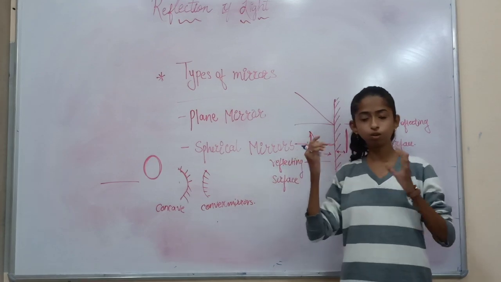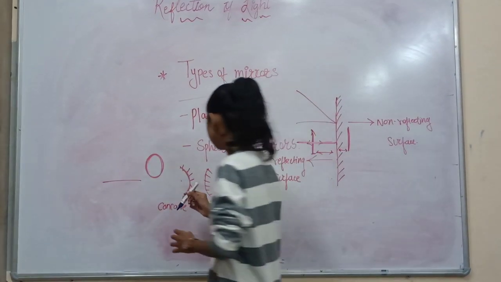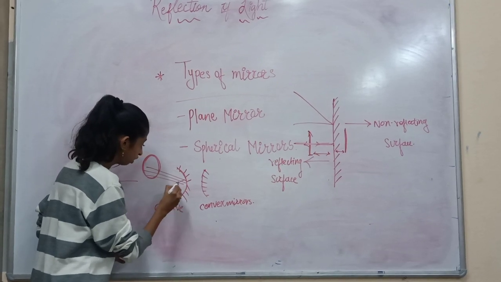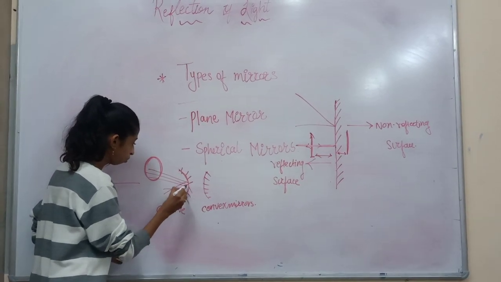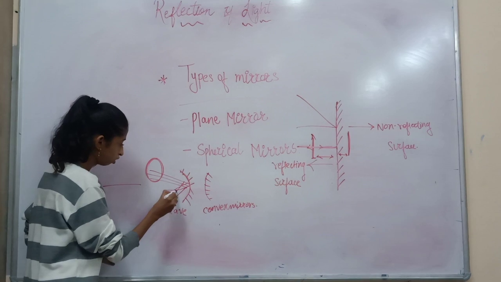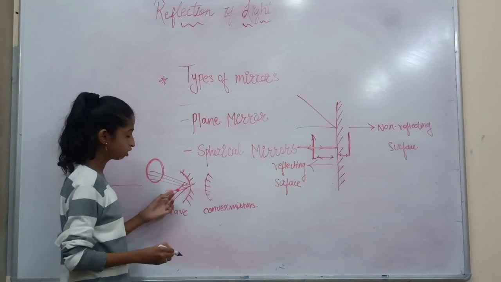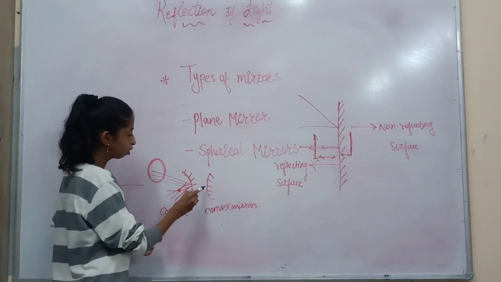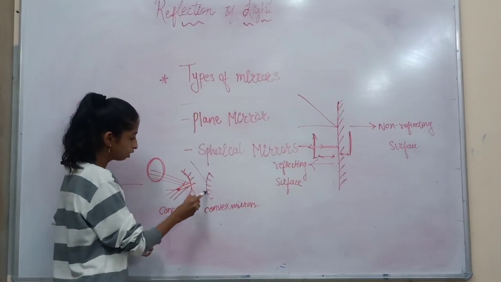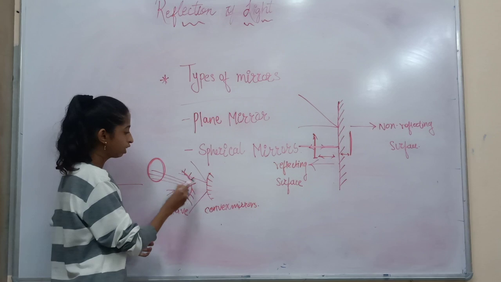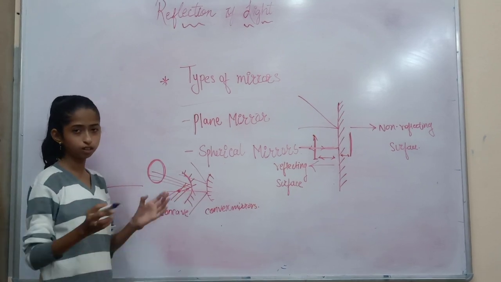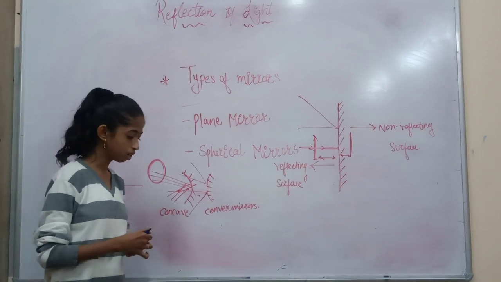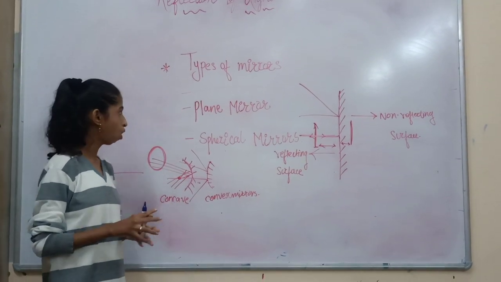Converging means when light rays are incident on this particular region, they converge at one point. So this is what convergence is. Here the light rays are converging, they are meeting at this one point. And what about convex mirrors? When light is incident on this mirror, it gets diverged, it gets scattered. So that's the advantage of convex mirrors, as they scatter the light in all directions.